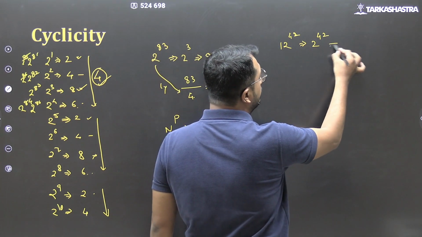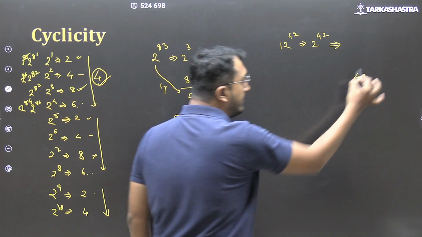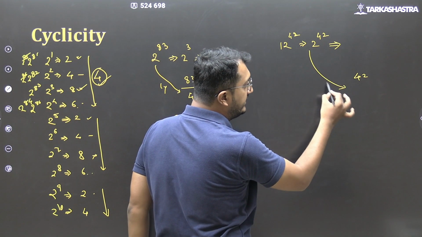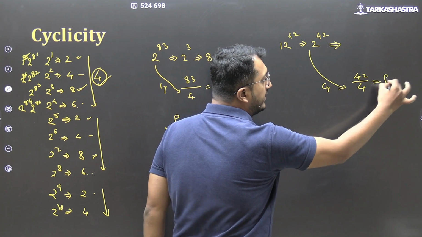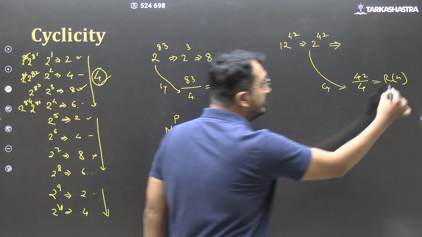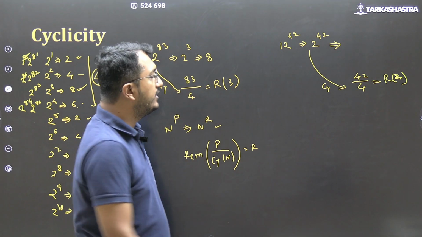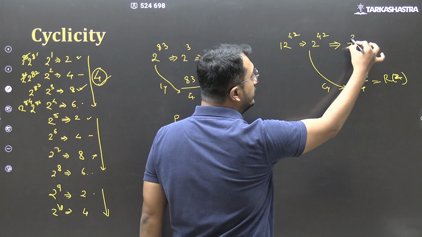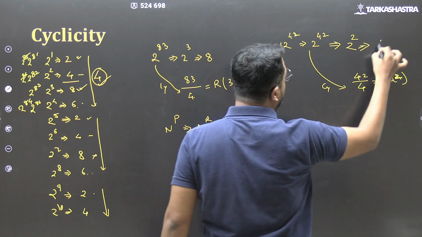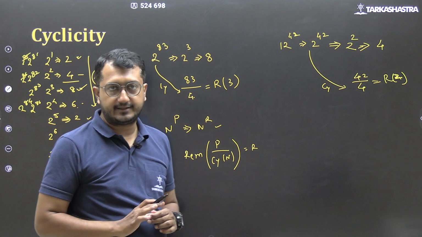Now that we have 2 raised to 42, what do we do? We take the power p divided by the cyclicity of 2, that is 4, and we find out the remainder. 42 divided by 4, remainder is 2. So the last digit here will be 2 raised to 2. What is the last digit of 2 raised to 2? It is 4. 2 raised to 2 का last digit is 4. As simple as that. Okay.